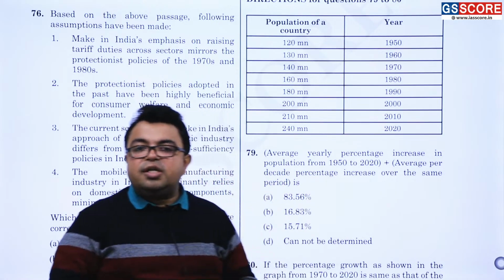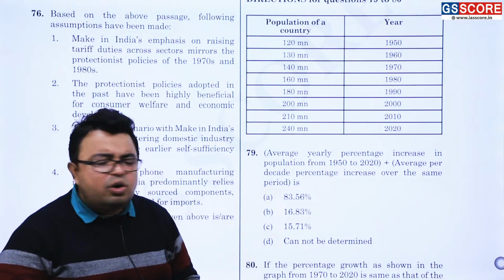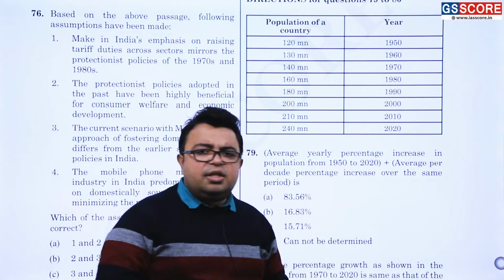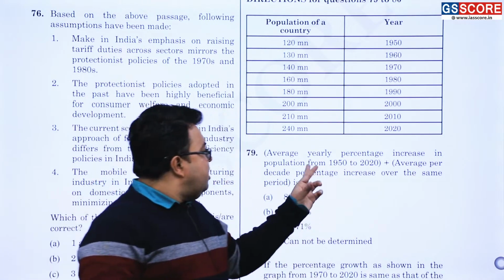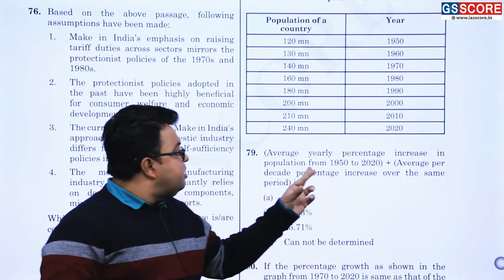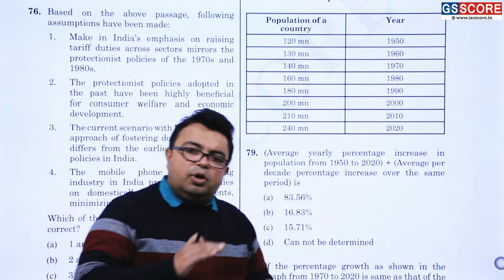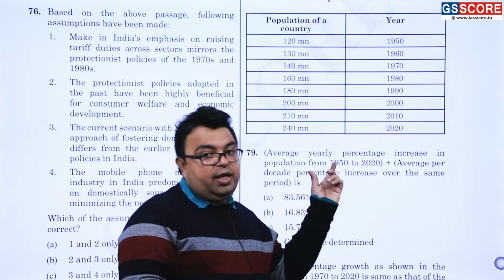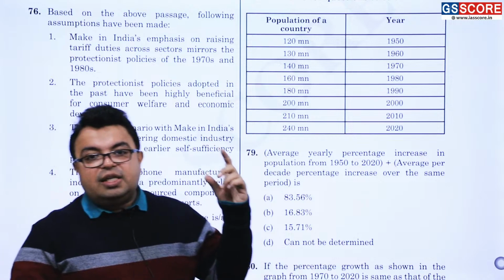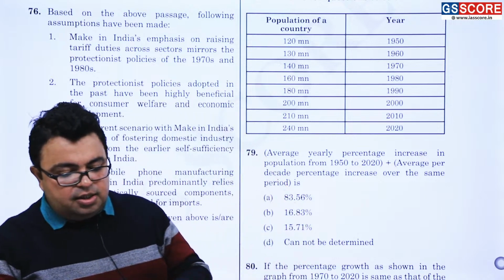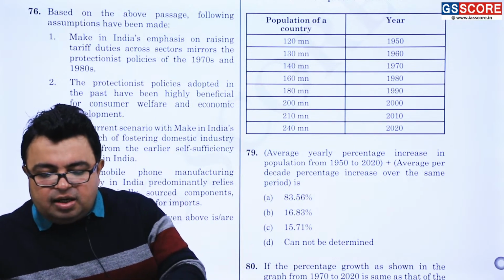So if the average per decade percentage increase is, suppose, x, then the average percentage increase in population every year will be x by 10. Am I correct or not? Getting or not getting? Because there are 10 years involved in a decade, and only 1 year is involved in the other case. That's the case. So what should be the answer of question 79?